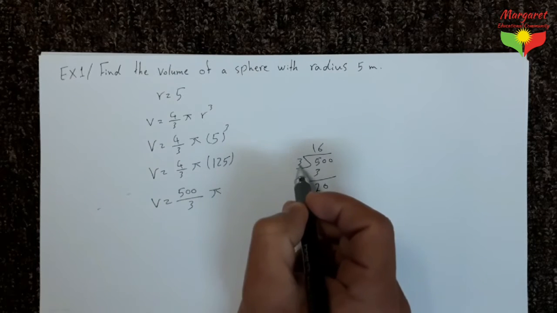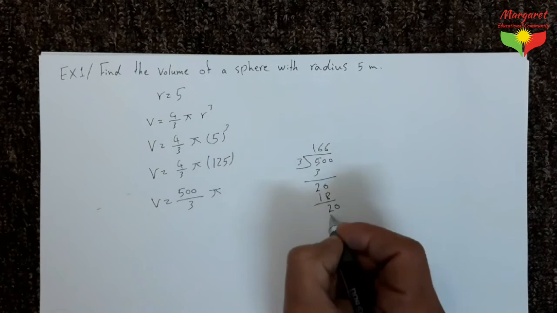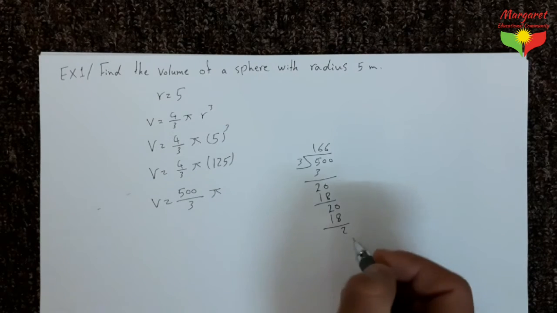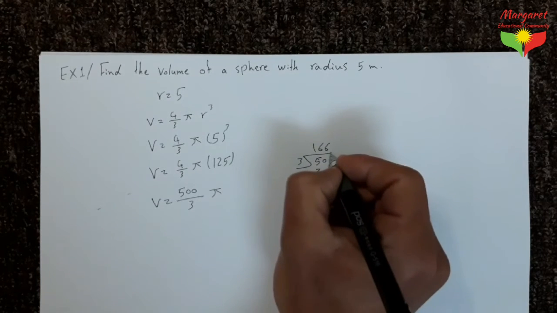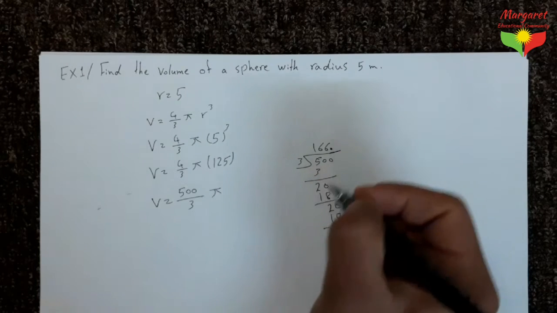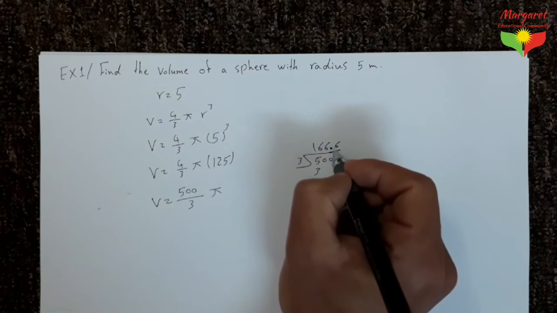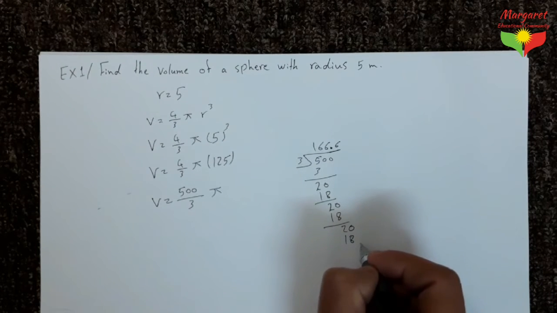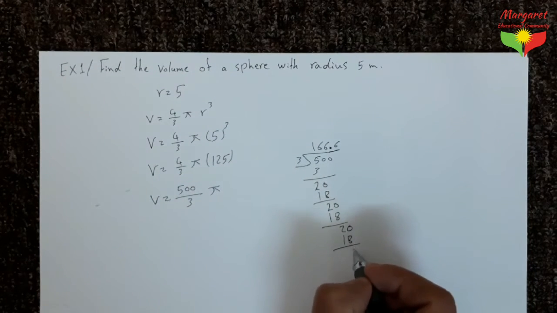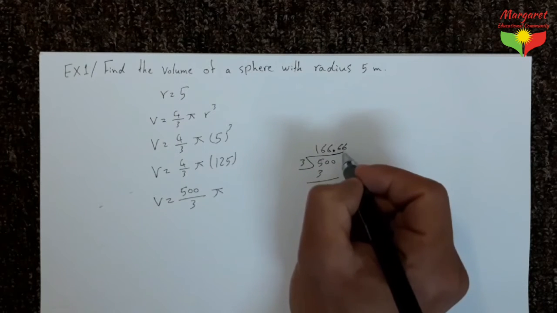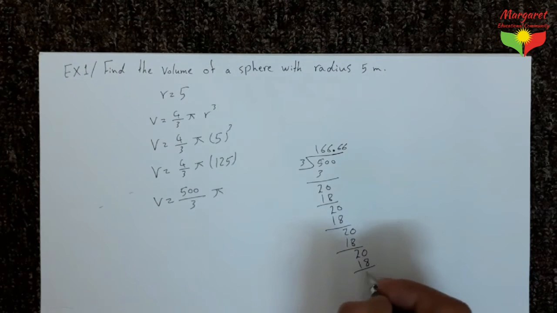From 20 we have 3, we have 6. 6 times 3 equals 18. 20 minus 18 equals 2. From 2 we have 3, no. So put the decimal point here and put 0 here. From 20 we have 3, we have 6. 6 times 3 equals 18. 20 minus 18 equals 2.